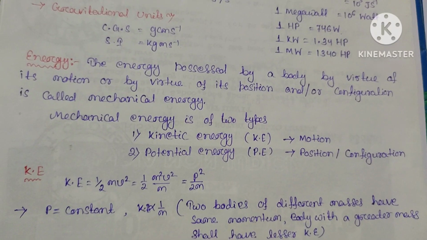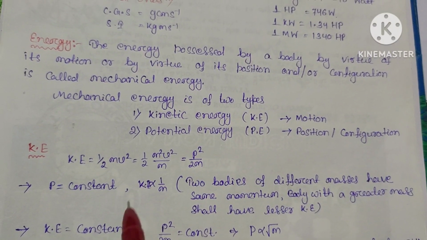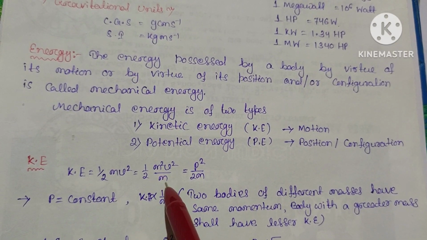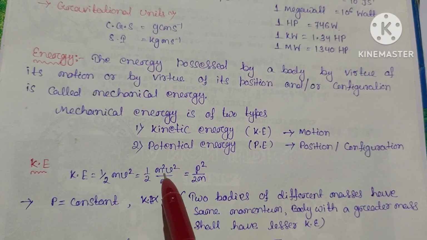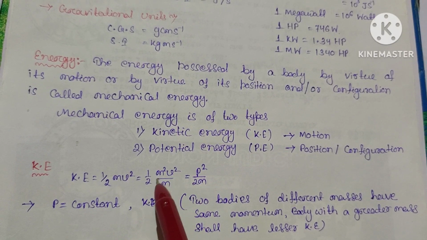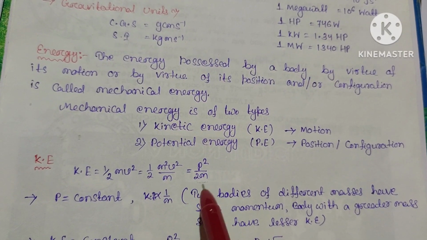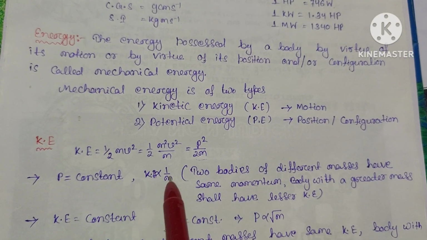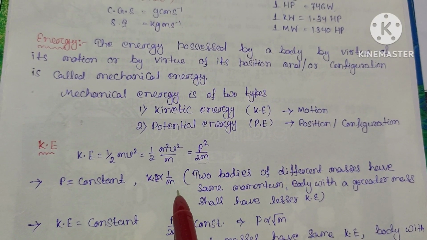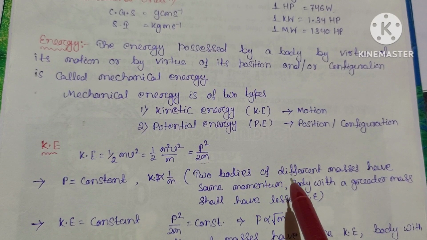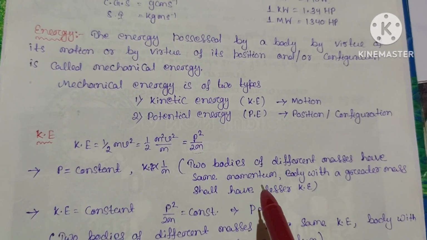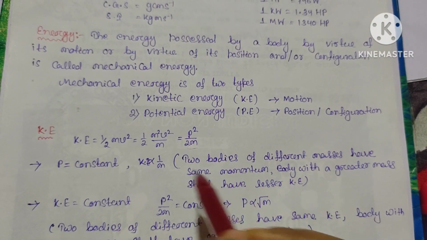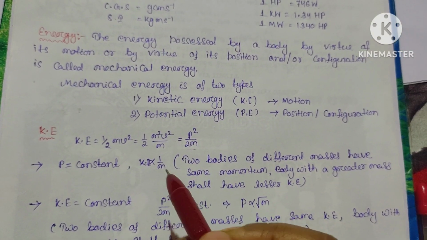So kinetic energy is half mv square. If we multiply m in the denominator and numerator, we can say that mv is the linear momentum, so this is p square by 2m. If we take p as constant, then kinetic energy is inversely proportional to the mass. So if two bodies of different masses have the same momentum, the body with greater mass shall have lesser kinetic energy, since it is inversely proportional to the mass.